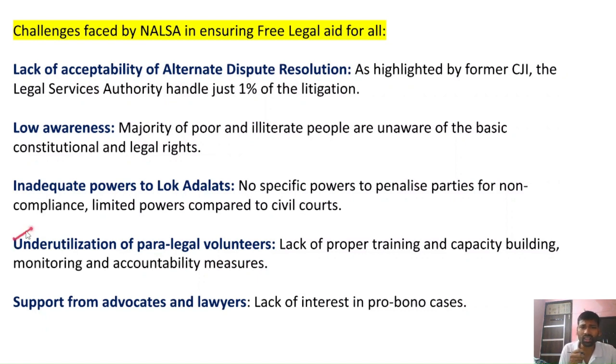After that, the underutilization of paralegal volunteers. In the previous slide, we discussed that the National Legal Services Authorities have been promoting awareness at different levels, particularly at local levels through paralegal volunteers. However, we are still underutilizing those paralegal volunteers because there is a lack of proper training, capacity building, monitoring and accountability measures.